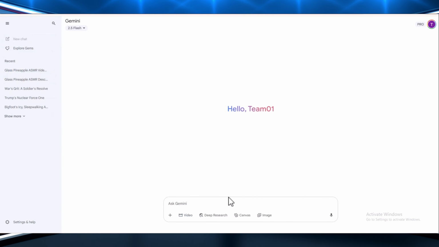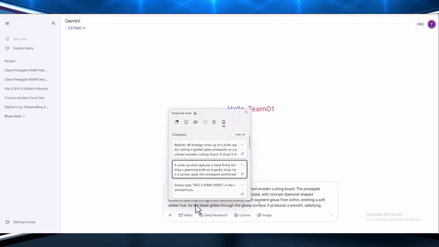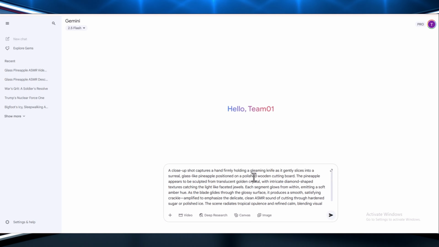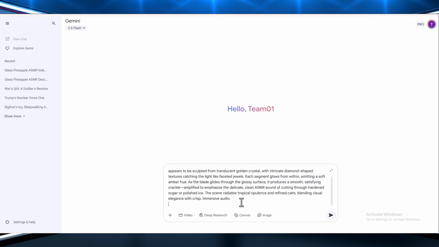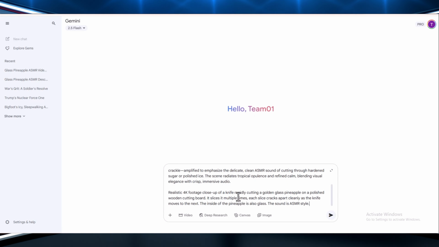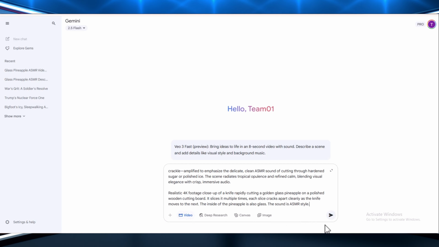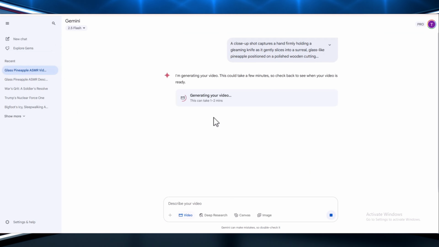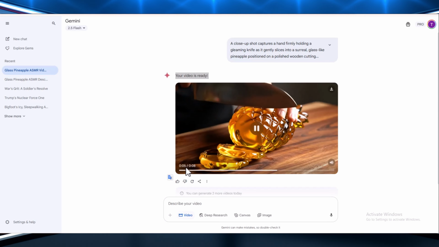In the prompt box, first enter the prompt you generated using ChatGPT, then below that, paste the video prompt from GPT. Combining both will help you get the best results. Once you've entered both prompts into the Gemini prompt box, go ahead and click the Generate button. After a short wait of just a few seconds, the final results will appear on your screen. This output will be based on the combination of the ChatGPT generated prompt and the video prompt, helping you achieve a high-quality, well-structured result. Now let's review the final results and see the outcome of our prompts.